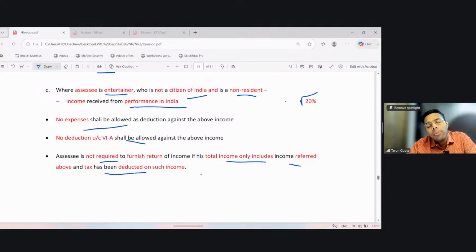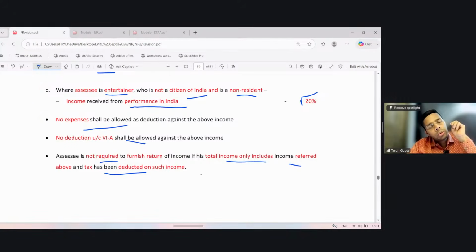Okay. So 115BBA covers three types of persons: one, sportsman; second, sports association; and the third, entertainer. For a sportsman, he should be a non-citizen and a non-resident. He should have income from only these three sources: one, from playing games in India; second, from advertisement; and lastly, from contributing media articles in newspapers, magazines, etc. Right.